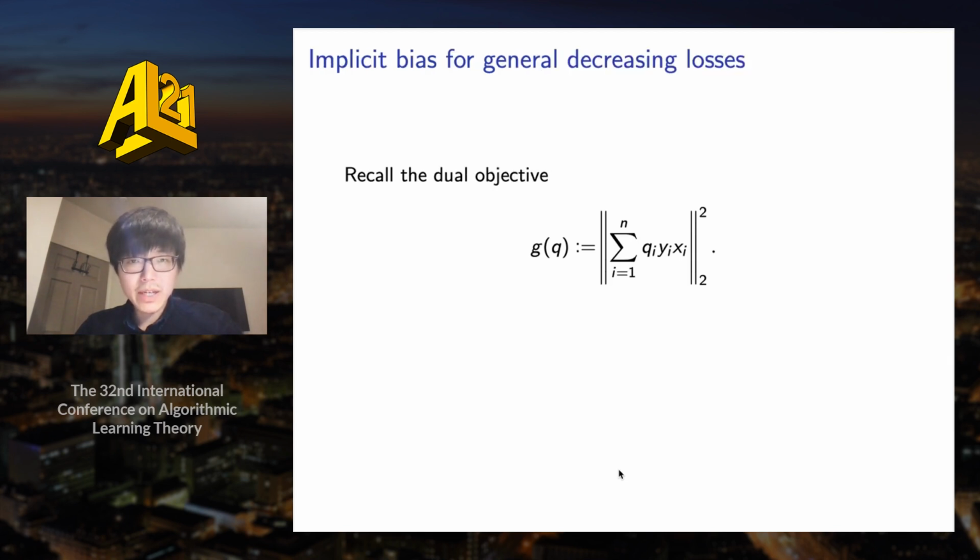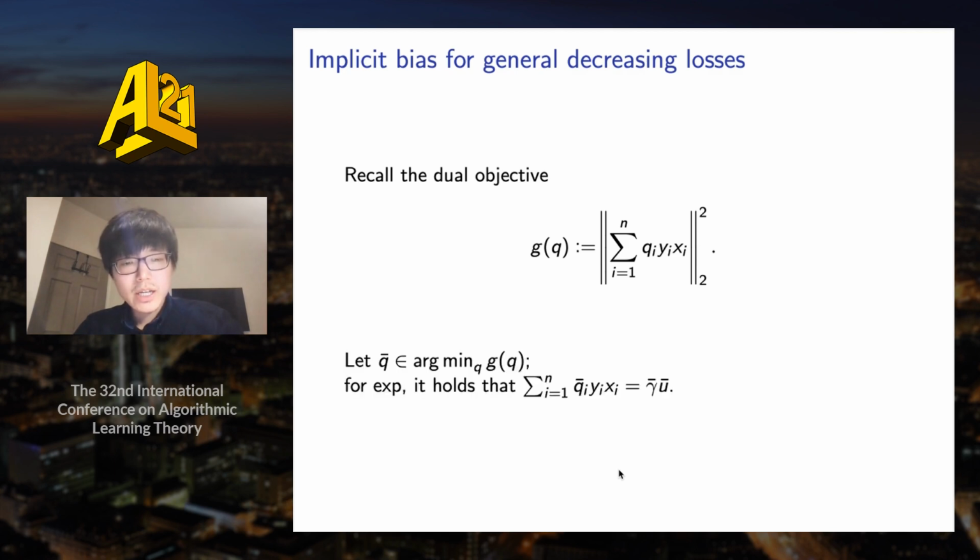And another application of this technique is to characterize the implicit bias for general decreasing losses. So here is just the definition of G, and let's still first consider the exponential loss. In this case, if we define q bar as the minimizer of G, then we can prove that the sum of q bar_i y_i x_i is equal to gamma bar u bar.